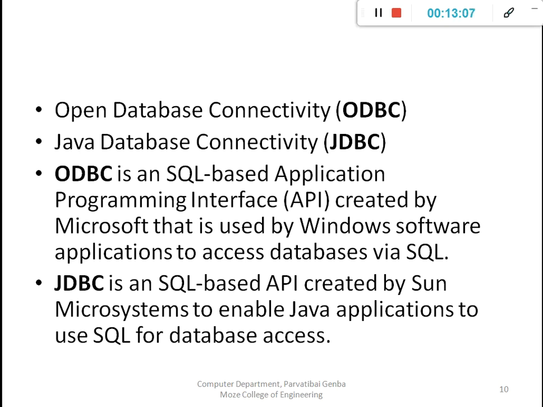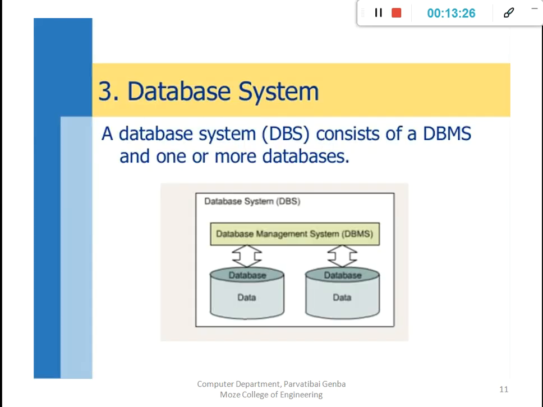SQL means what? That is Structured Query Language. Then JDBC is an SQL based API created by Sun Microsystems to enable a Java application to use SQL for database access. This is simply the difference between ODBC and JDBC. Later we will understand in detail with an example about this.